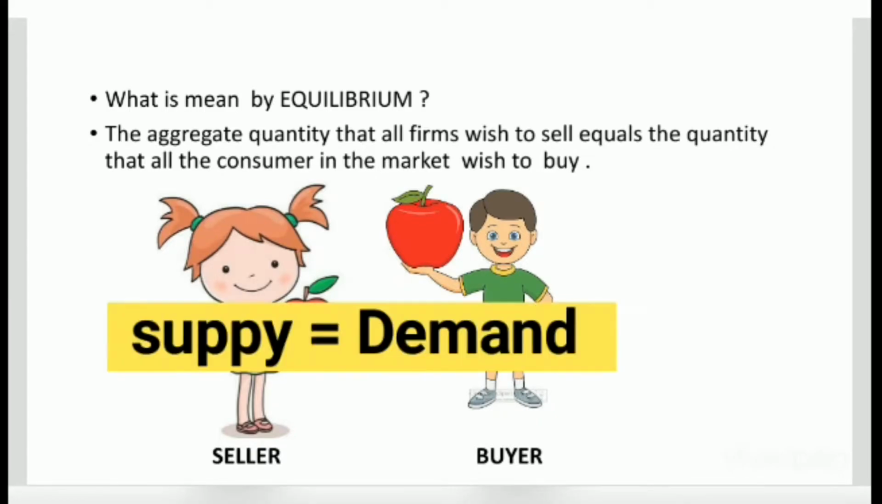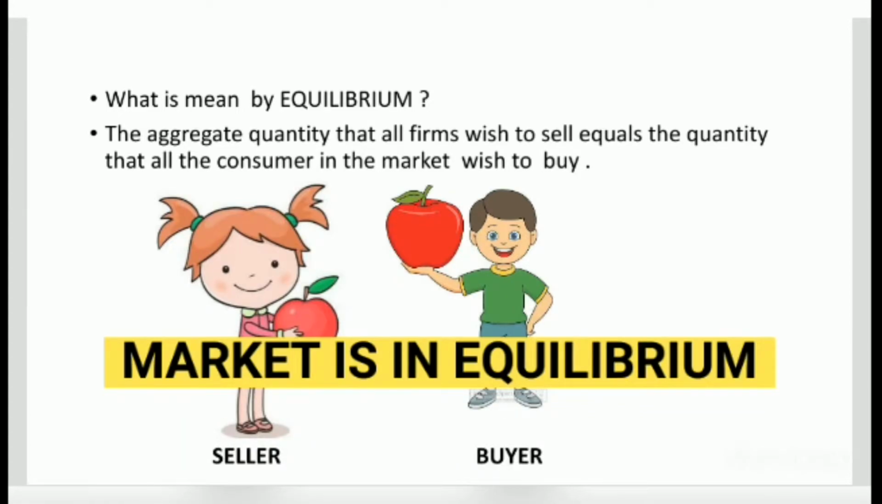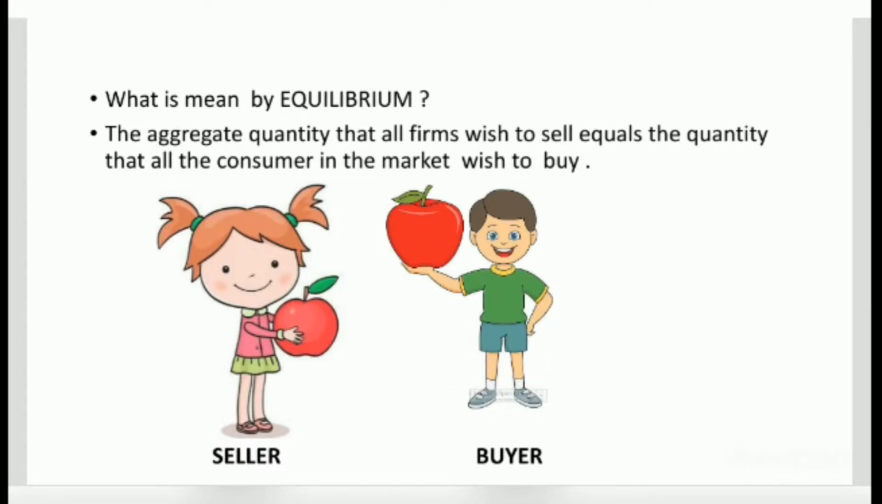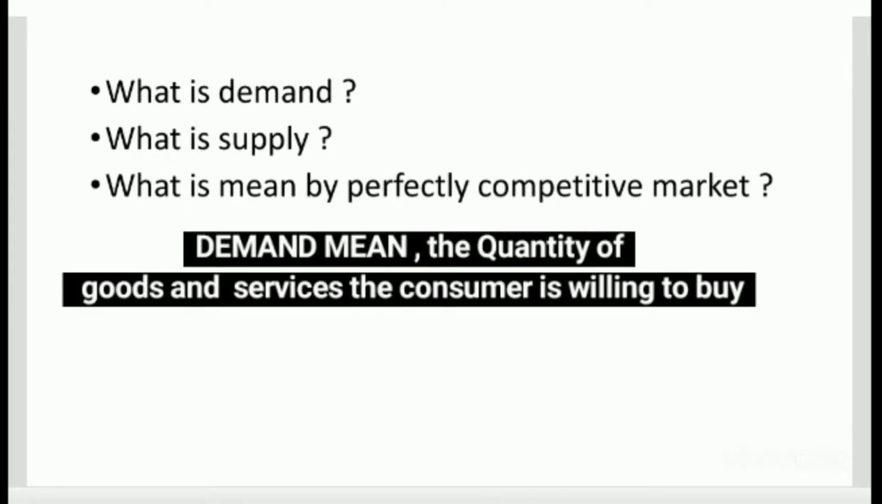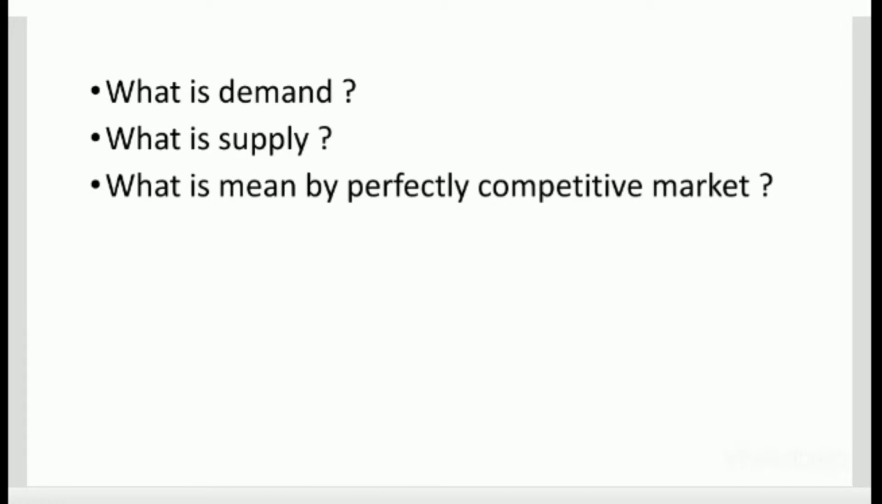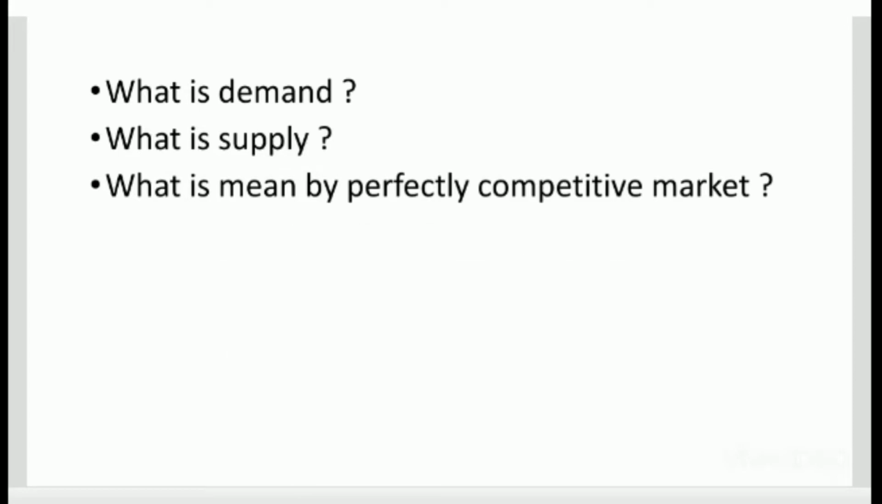When the total quantity of a supplier is equal to the demand of a consumer in the market, then we can say that the market is in equilibrium. So now you can understand what market equilibrium means. From the previous chapter, I would like to recall: what is demand? Demand means the quantity of goods and services that a consumer is willing to buy. What is supply? Supply means the quantity of goods and services that will be supplied to the consumer by the supplier or manufacturer. What is meant by a perfectly competitive market?